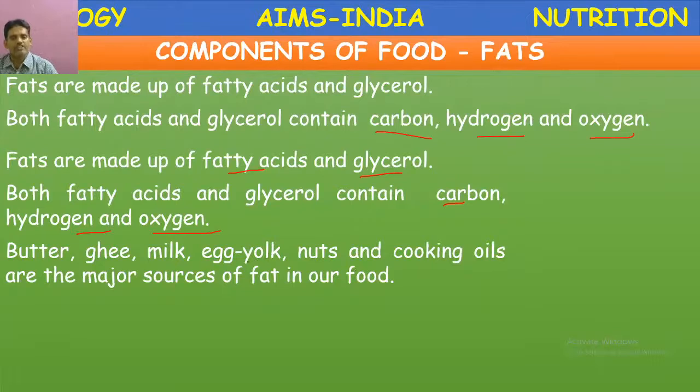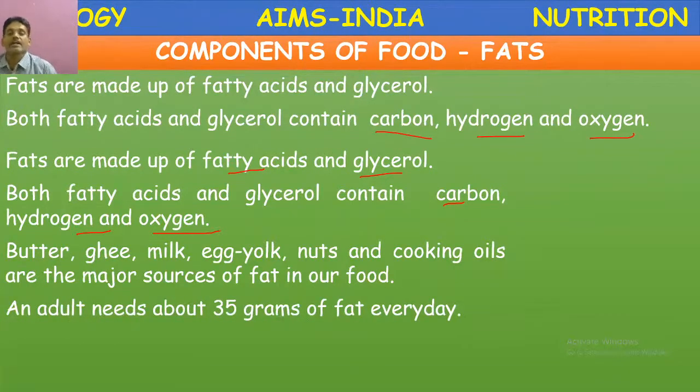So the food materials which are rich in fats are butter, ghee, milk, egg yolk, which are animal food materials. Nuts and cooking oil are the major sources of fats from plant sources. These are the major sources of fats for us. In adults, the fat requirement is more, that is 35 grams of fat every day.